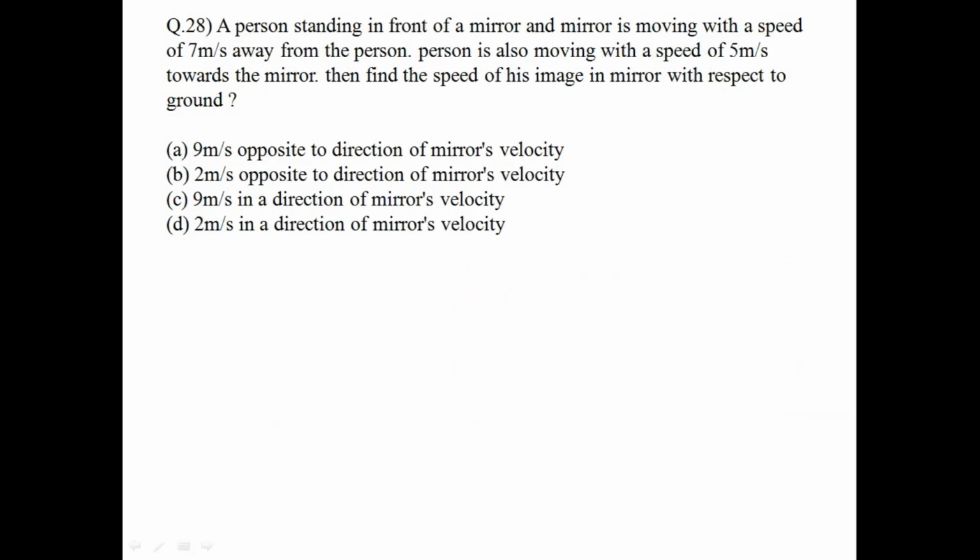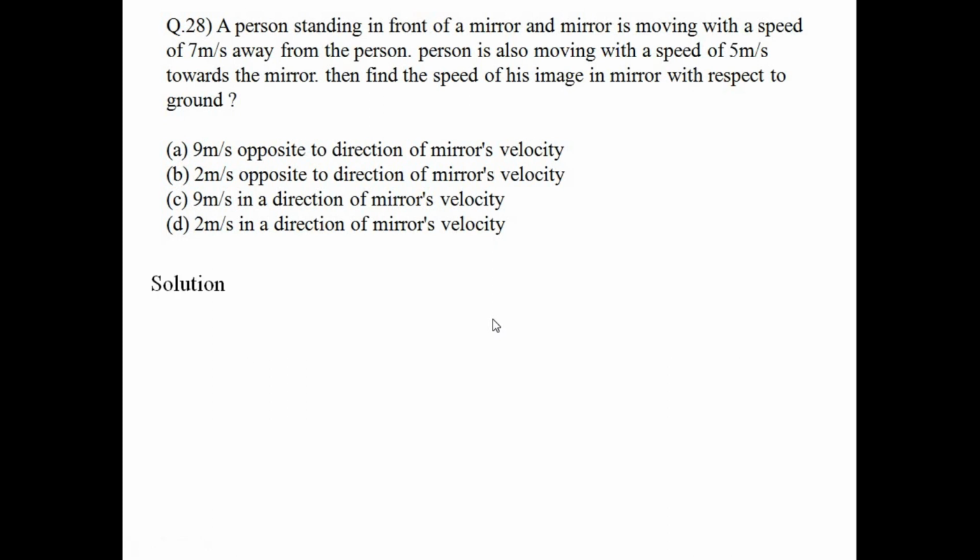Next question. Question number 28. A person is standing in front of a mirror and the mirror is moving with a speed of 7 meter per second away from the person. The person is also moving with a speed of 5 meter per second towards the mirror. Then find the speed of his image in the mirror with respect to ground.